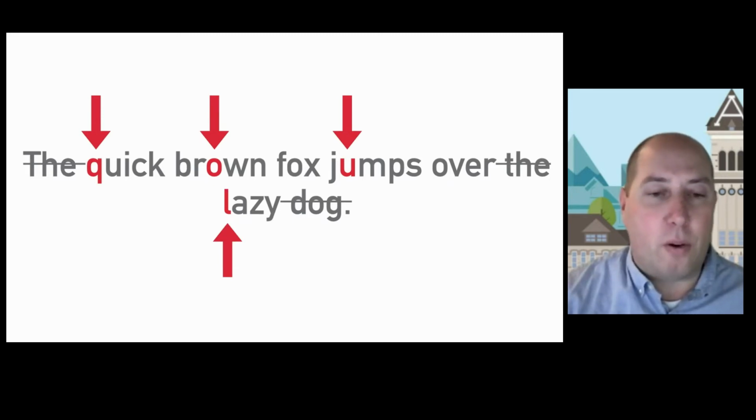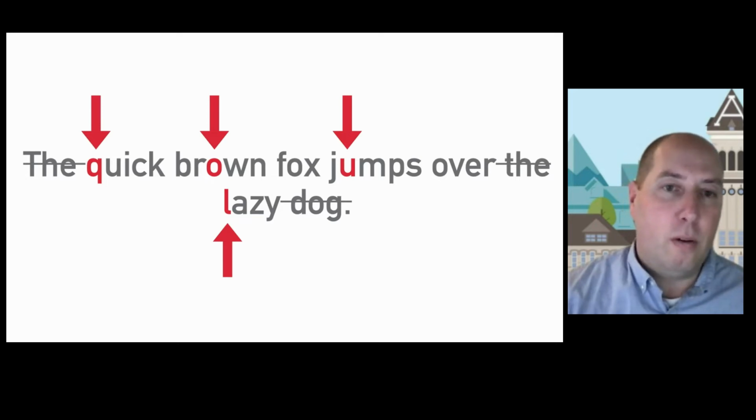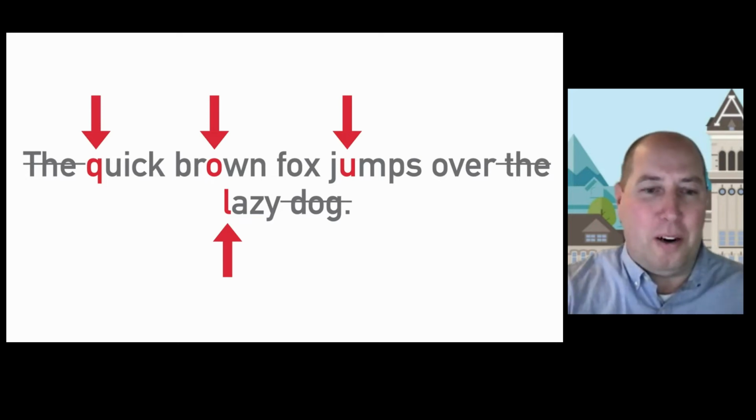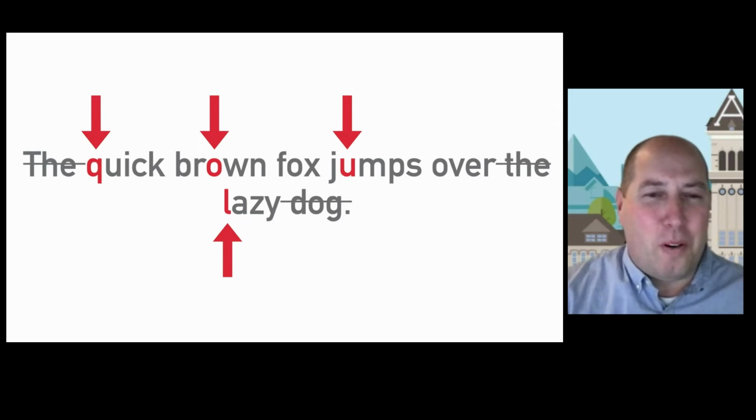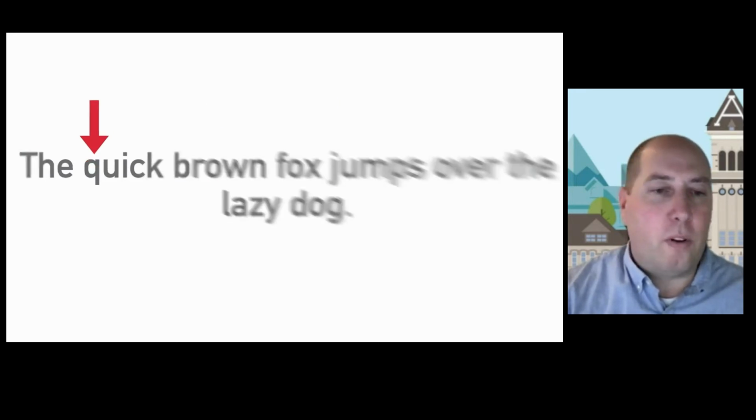Overall, your eyes only stop on about 60% of the words that you read. I'm kind of doing air quotes here, right? Because we have to remember we're not really reading words, we're generating meaning from those character patterns. So for the first saccade, your eye might fixate around the letter Q in quick, right?